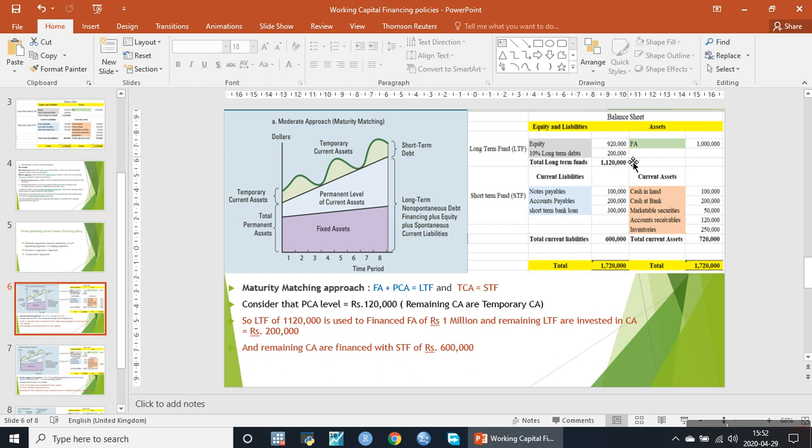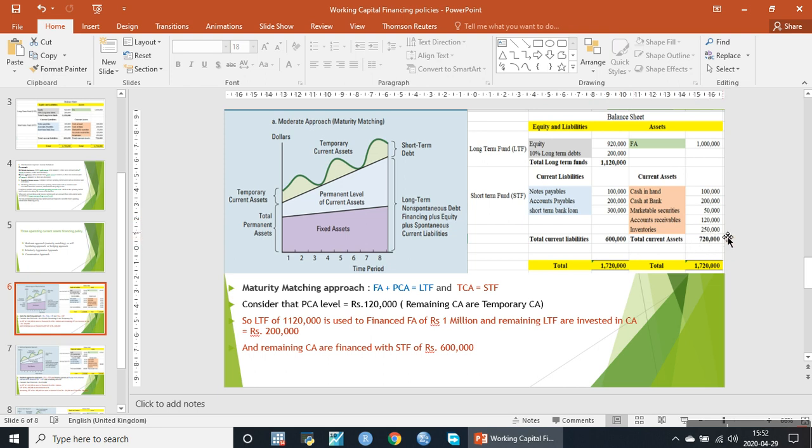1,100,000. So it means that out of the 1,120,000 of long-term financing, 1,100,000 is invested in the fixed assets, and the remaining 120,000 is invested in current assets. The amount of the current assets is 720,000. It means that 600,000 is financed through the current liabilities.